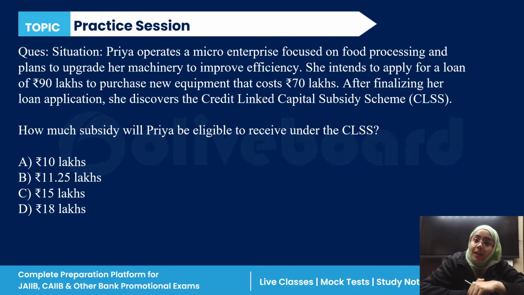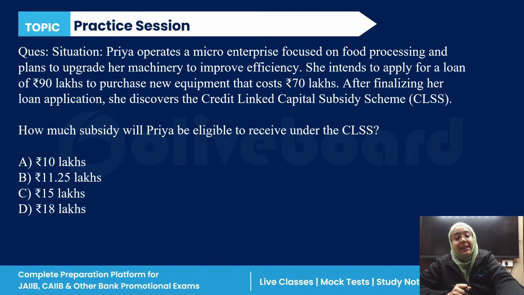After finalizing her loan application, she discovered the credit linked capital subsidy scheme. How much subsidy will Priya be eligible to receive under CLSS?